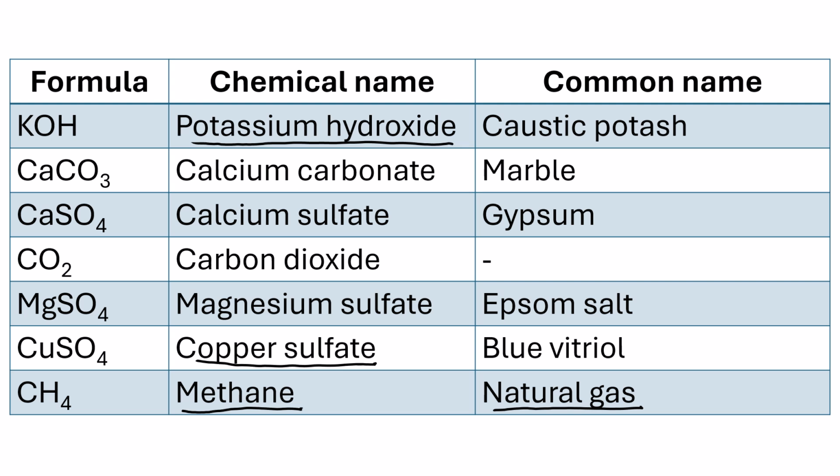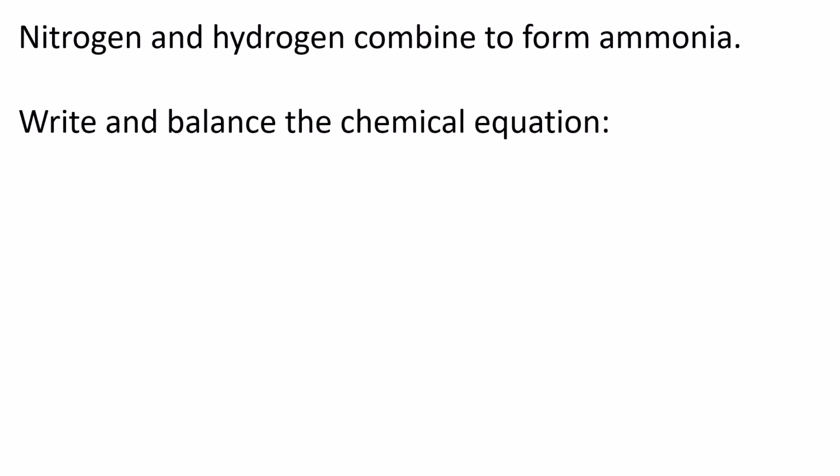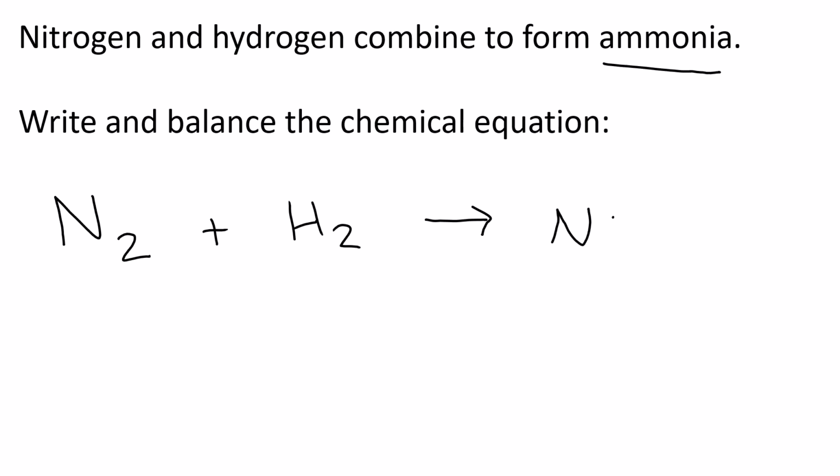Okay, so we're moving on to slightly more complex. So here's nitrogen and hydrogen combine to form ammonia. So nitrogen and hydrogen are both diatomic. Nitrogen and hydrogen. I bring clay for our new home. And ammonia, it's one of those ones you have to learn off by heart. You won't know it unless you learn it off by heart. NH3. There's no cheat way of learning it. You just have to learn it like that.